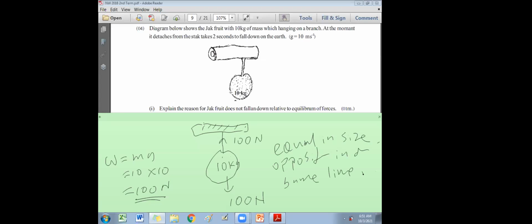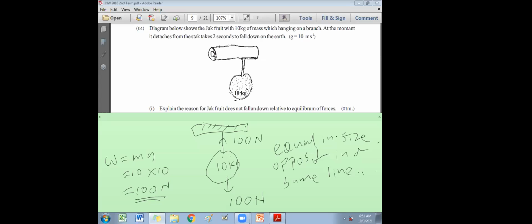Therefore the resultant will be 0. The net effect on this jackfruit by the forces will be 0. 100 minus 100, 0. Resultant force 0. Therefore, the forces are at equilibrium. If you write that in your own words, you will get full marks.